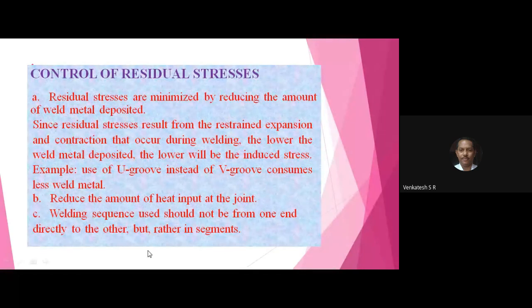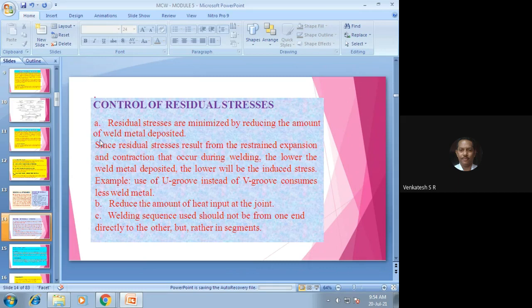Next, you write down control of residual stresses.